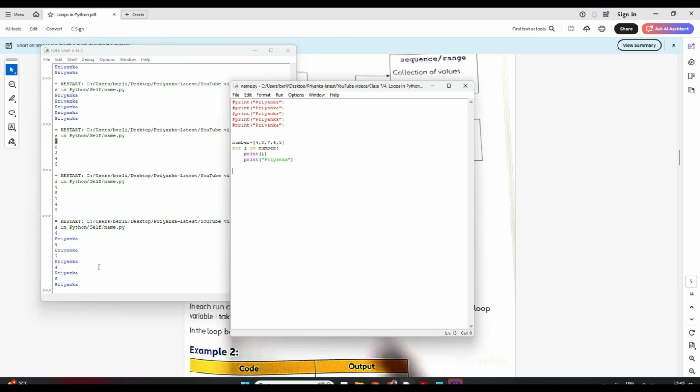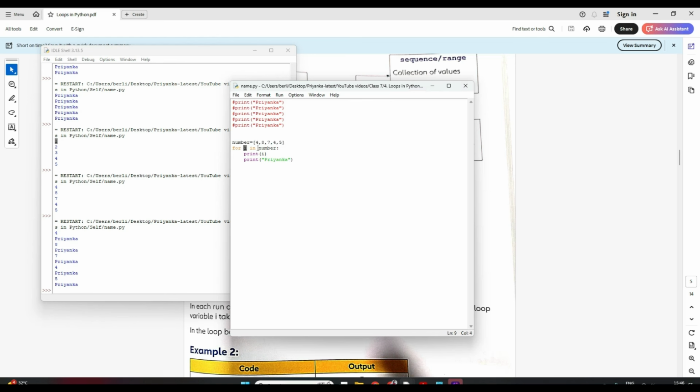See, did you see how it came? All the statements under for will keep on executing that many times. So first my I value was 4, it printed 4 here, and then it printed Priyanka, right? Again it went back because the list has not expired, the numbers did not complete.